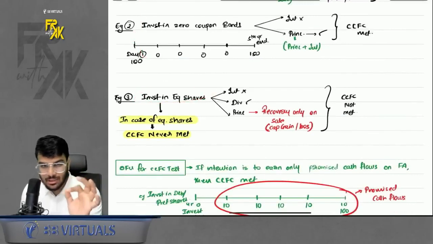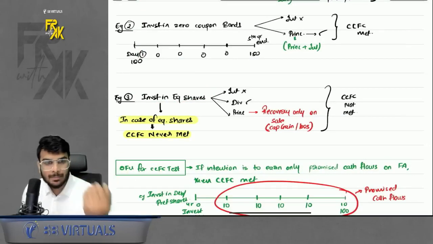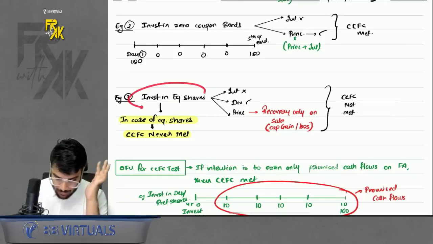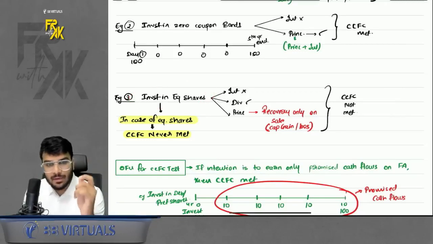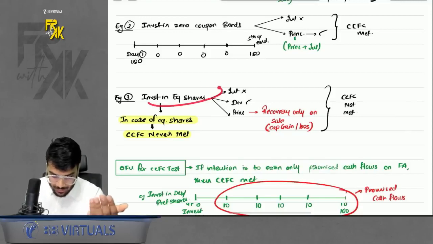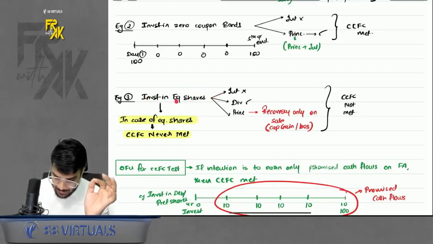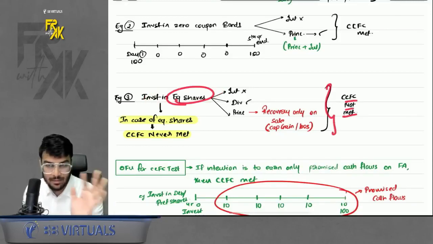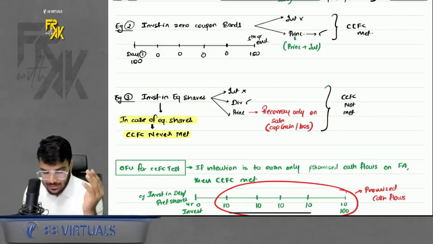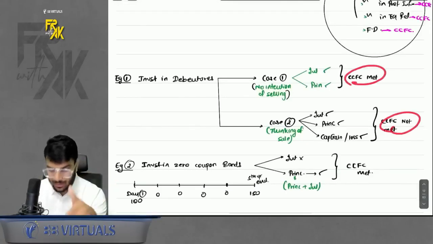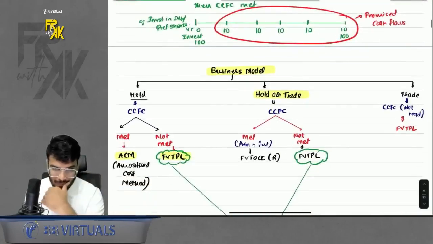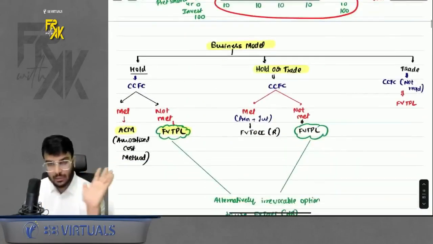So out of this, one important case was investment in equity shares. Whenever you invest in equity shares, there are no promised cash flows. Dividend is neither promised. The principal payment is not promised at any maturity, right? So under equity instruments, you will never meet the CCFC test. Why? Because dividend is not promised, principal not promised, right? If you want to recover anything, you will have to sell it. So here in equity shares, CCFC will never be met. Do remember that part, right? For debentures, it can meet, it cannot meet. You can read the examples, you will understand. Okay, clear? Yes.